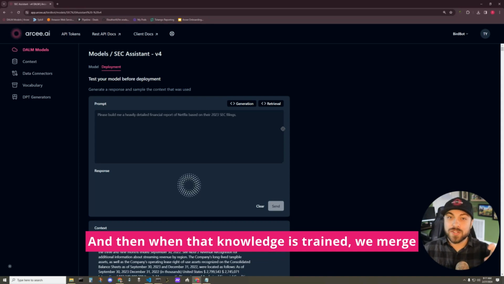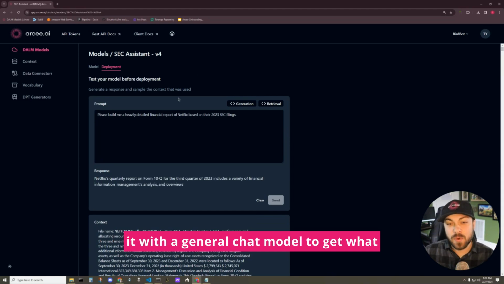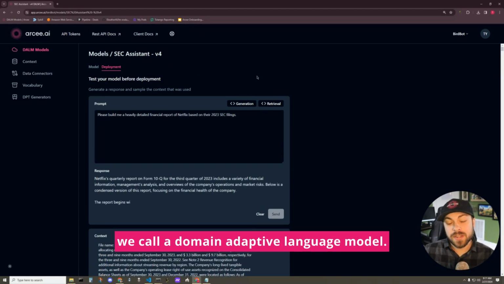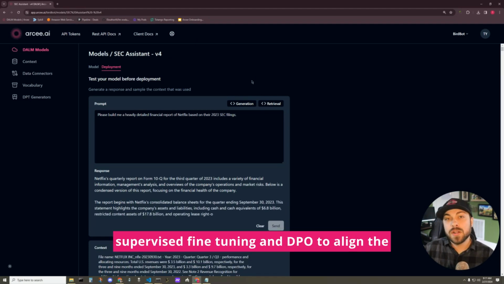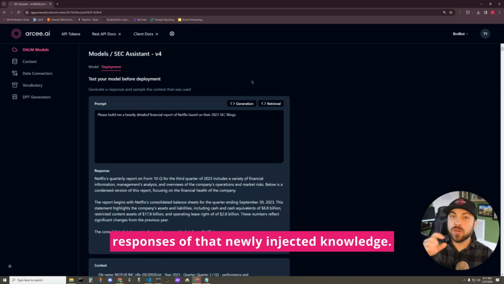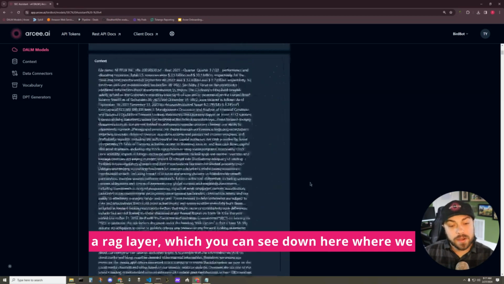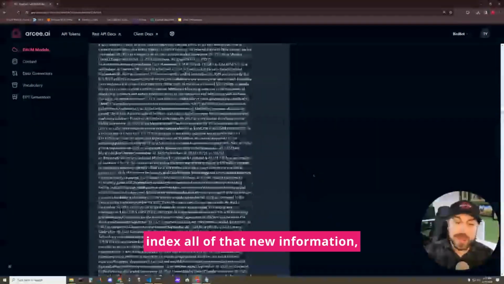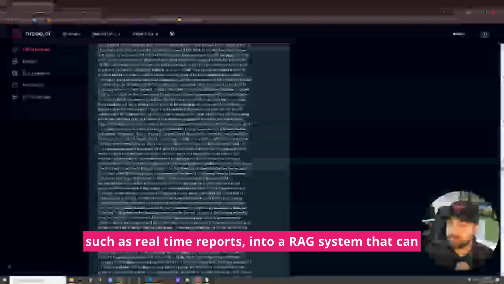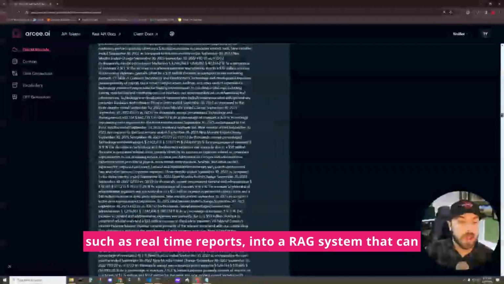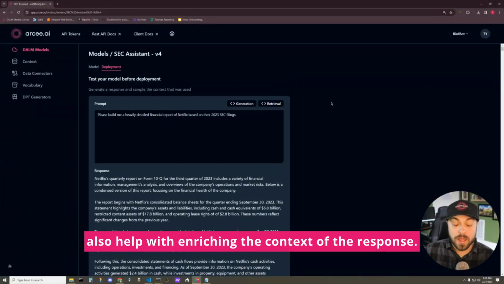And then when that knowledge is trained, we merge it with a general chat model to get what we call a domain adaptive language model. And then we use an adaptation layer with supervised fine tuning and DPO to align the responses of that newly injected knowledge. And we also combine it with our last layer, which is a RAG layer, which you can see down here, where we index all of that new information, as well as new information such as real-time reports, into a RAG system that can also help with enriching the context of the response.